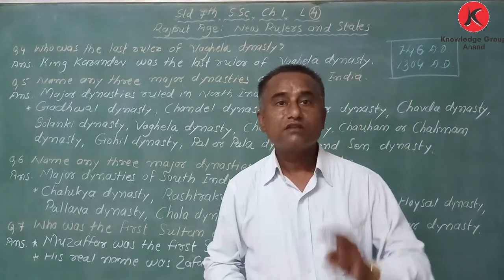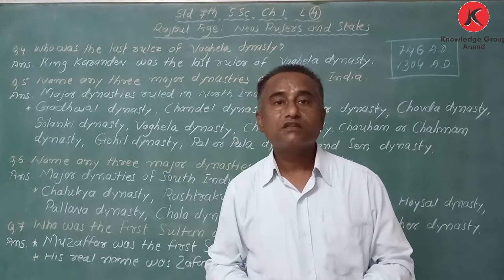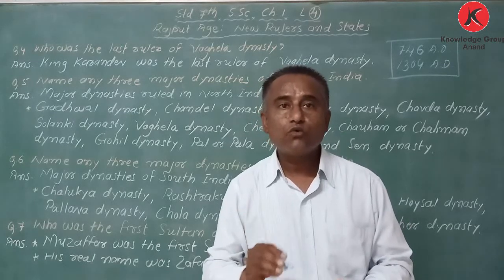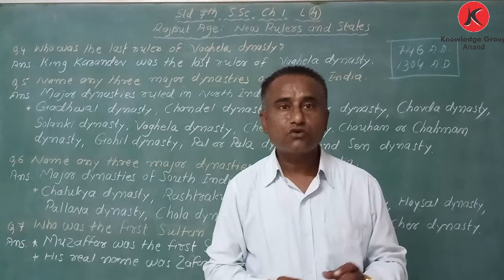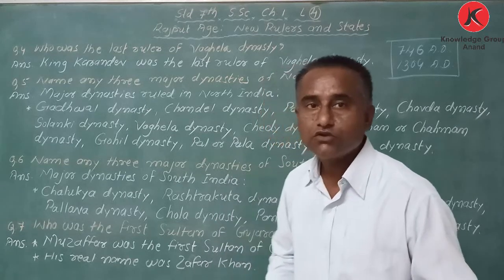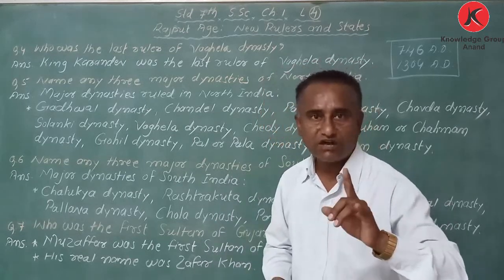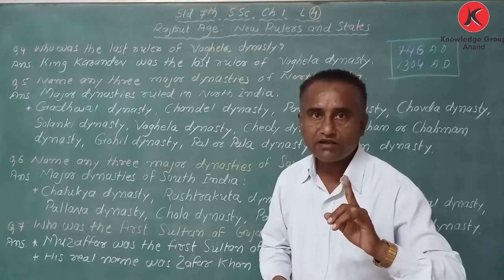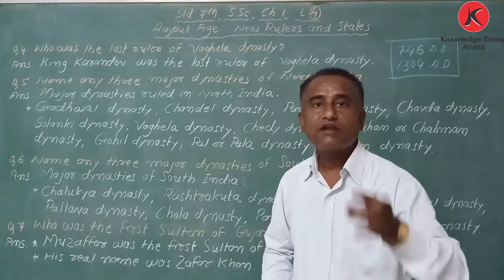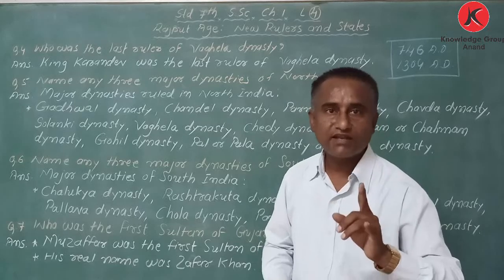Three dynasties ruled over Gujarat, and that is called the medieval age also. They were Chavra. After Chavra, Solanki kings came, and after Solanki, Vaghela.